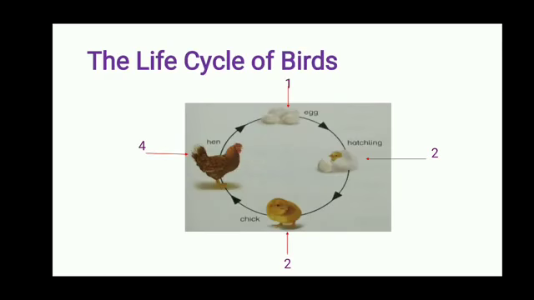Now let's move on to the life cycle of birds. Class, all birds build a nest first and then lay eggs in it. Most birds lay up to 3 eggs. Here we will discuss the life cycle of a hen, which is a bird. Class, first it lays eggs. Students, eggs have to be kept warm, so one of the birds sits on them. Similarly, a hen sits on its eggs for 21 days.